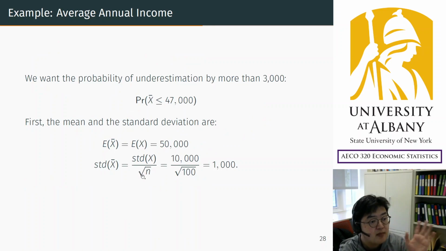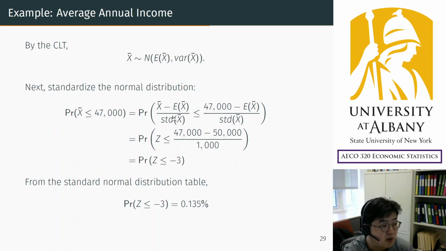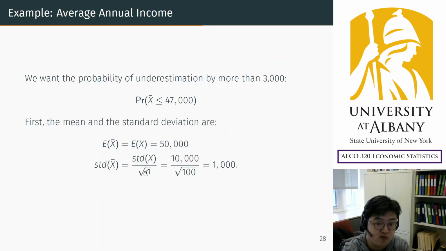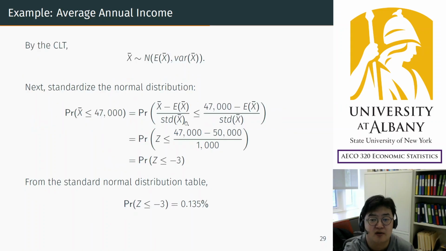Some textbooks use square root n in here. That is not wrong, because we already calculated it here. Anyhow, standardize, and remember you have to do that in the same way on the other side of the inequality, and then you are going to get -3. So $3,000 below the mean divided by 1,000 is -3.